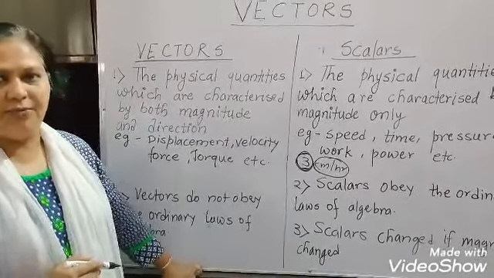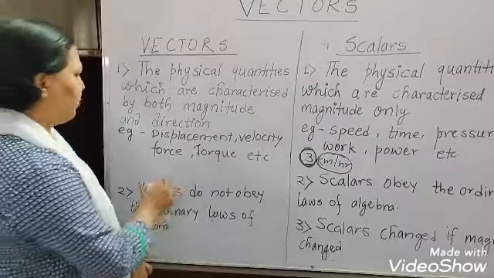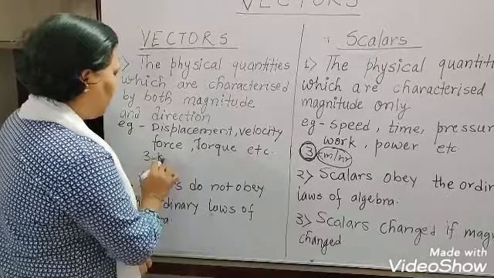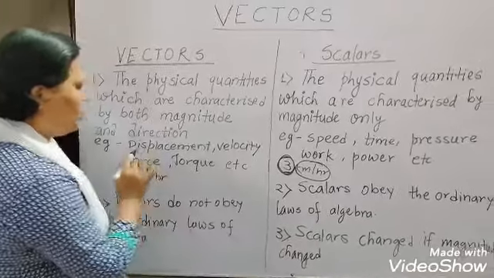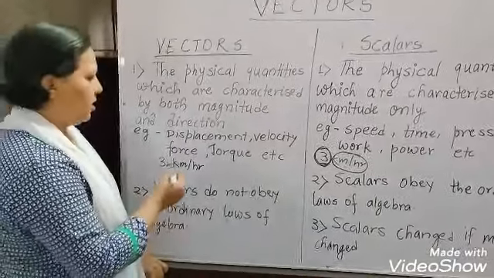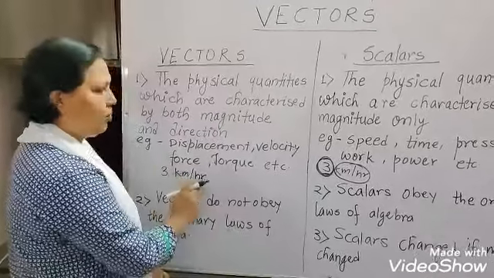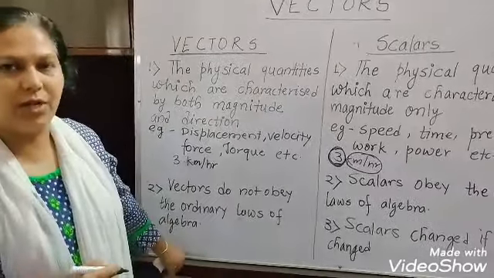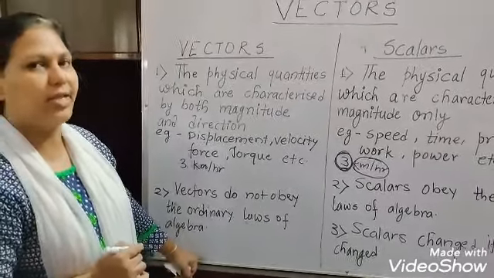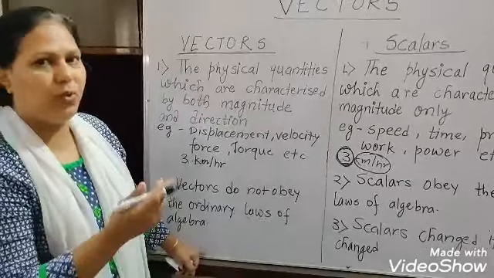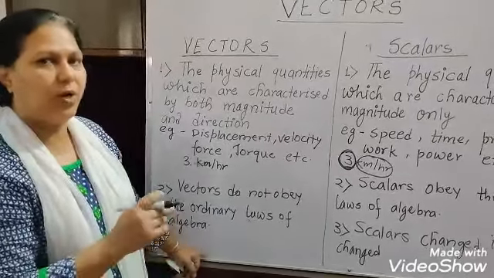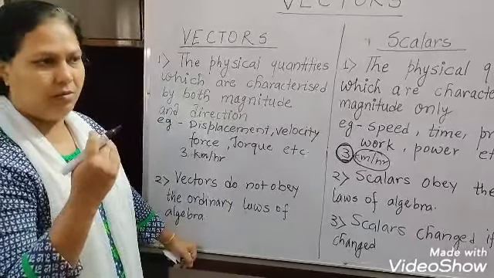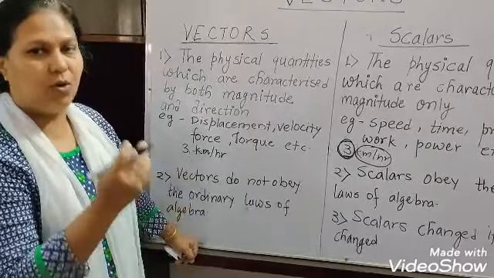But when we describe velocity, we have to say 3 kilometer per hour, and in which direction it is. That is very compulsory to say. So maybe towards east, maybe towards west, whatever it is, or we can say 30 degree from the east or 30 degree from the west.